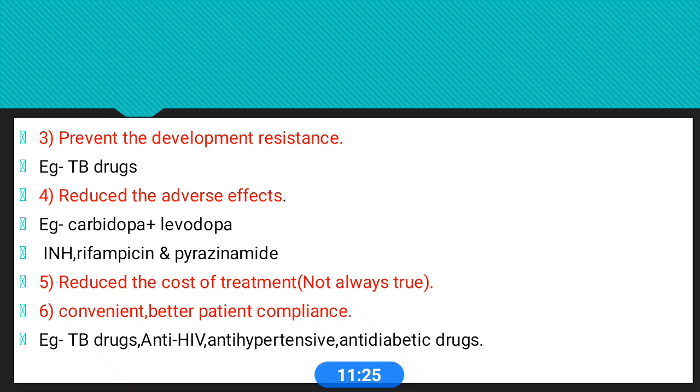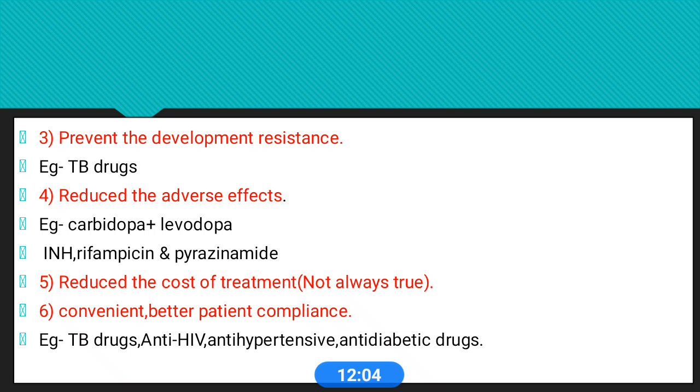Another advantage is reduced adverse effects. Isoniazid, rifampicin, pyrazinamide, this combination is helpful to reduce the hepatotoxic effects of the drugs. And another one is reduced cost of treatment, but this is not always true. Mostly combination drugs are not very cheap. Compared to some monotherapies, some of these combination drugs are costly. So we cannot conclude that all these combination drugs are cost effective.